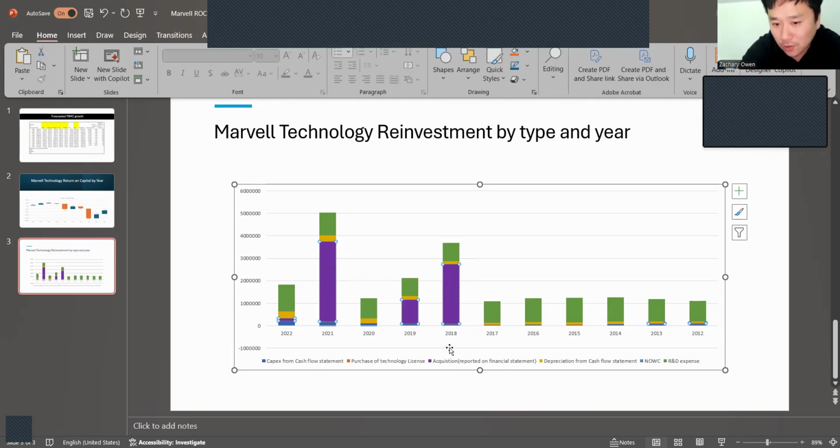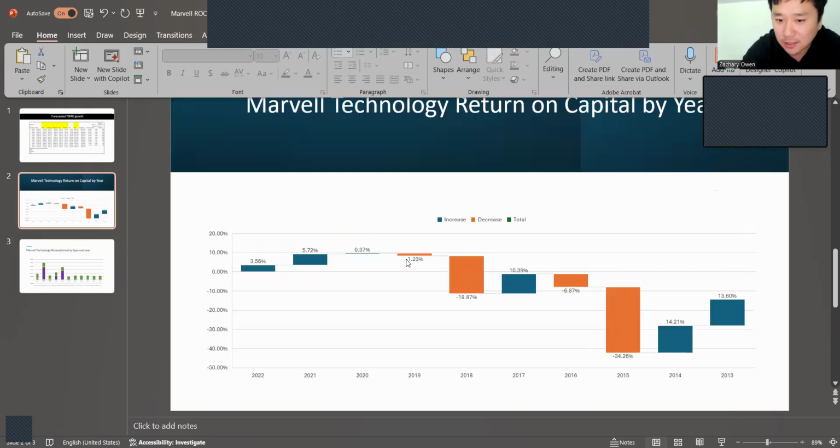You can tell that from 2018 to 2021, almost all reinvestment comes from the company's acquisitions. But the acquisition does not generate growth. Even worse, it makes the return on capital become negative. So I would say Marvell Technology is a company that starts as a mediocre or average company. And it's not bad to be average, but the management wanted to do something new. But instead of focusing on itself, you can reduce the cost, like General Electric spinning off the business, or you can change your business model.